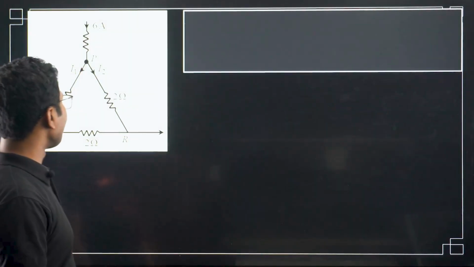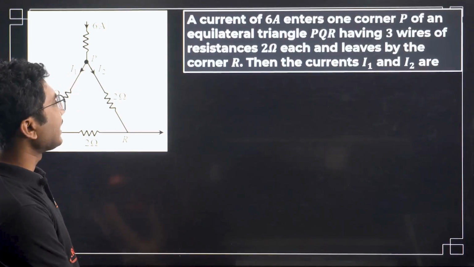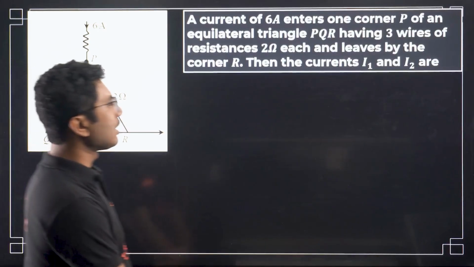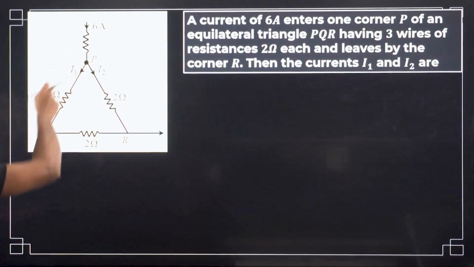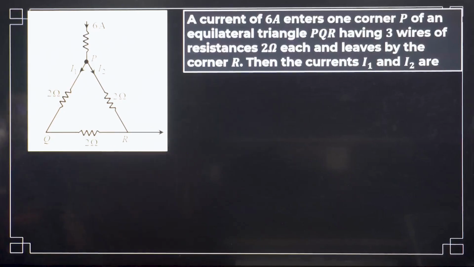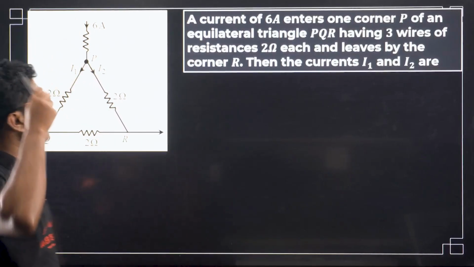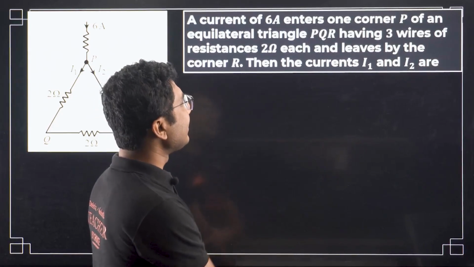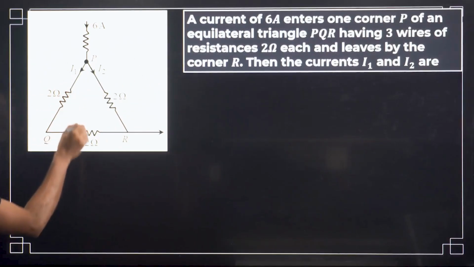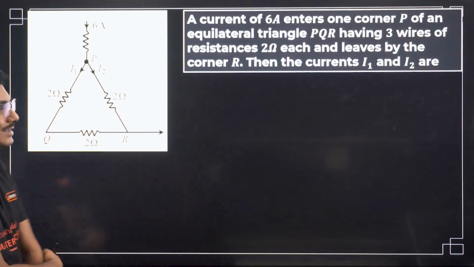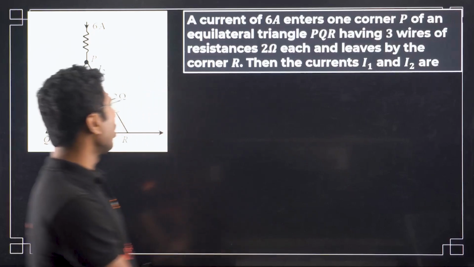Now let's see one question. A current of 6 ampere enters one corner P of an equilateral triangle PQR. So as you can see here, we have PQR, part of a circuit, and 6 ampere current is entering. PQR has 3 wires of resistance 2 ohm each, so each part has a resistance of 2 ohm, and the current leaves by the corner R.